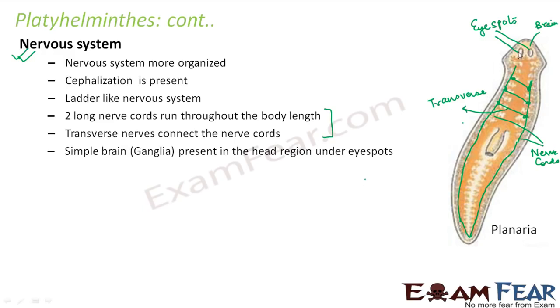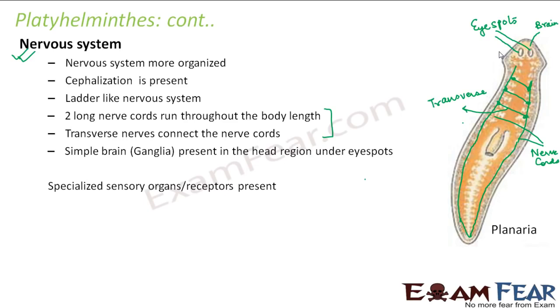So just now I mentioned these were the eye spots, and under the eye spots you have a simple brain, which is often termed as ganglia. So now if you see, you have pretty much of things in the nervous system. You have the cords, you have the nerves, you also have a simple brain. So there are a couple of things which are there in the nervous system.